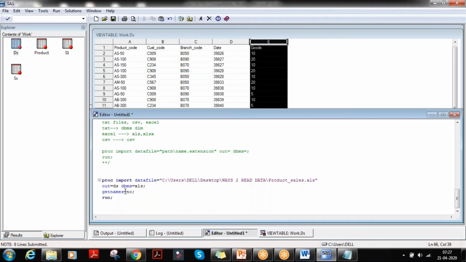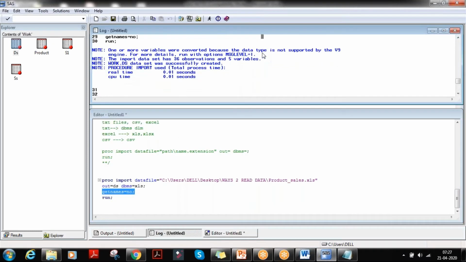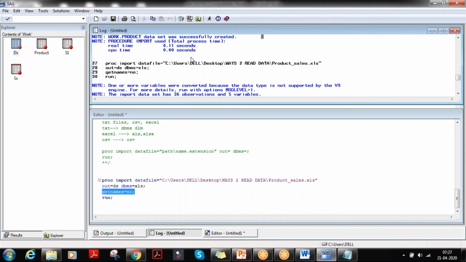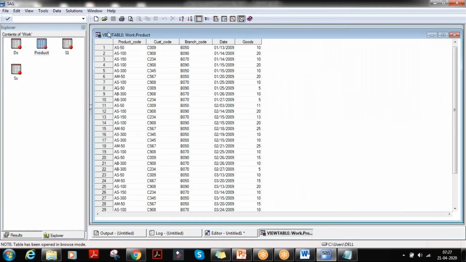If you don't give getnames equal to no, the product underscore code, customer underscore code, branch underscore code, date and goods are taken as observations. Can you understand this? When I mention getnames equal to no, I'll just show you. The previous one had 35 observations, where the variable names are product underscore code, customer underscore code, branch underscore code, date and goods, right?